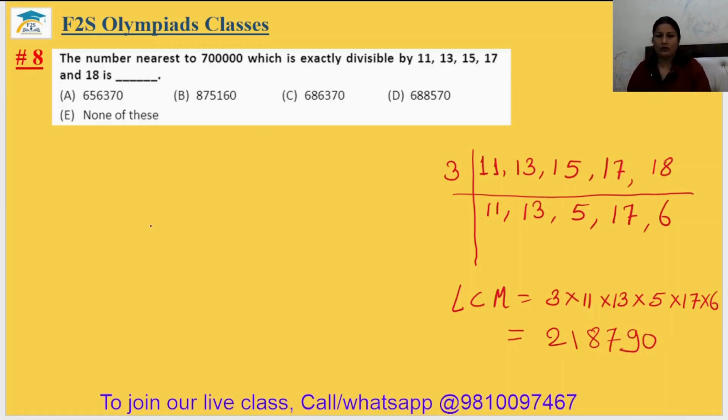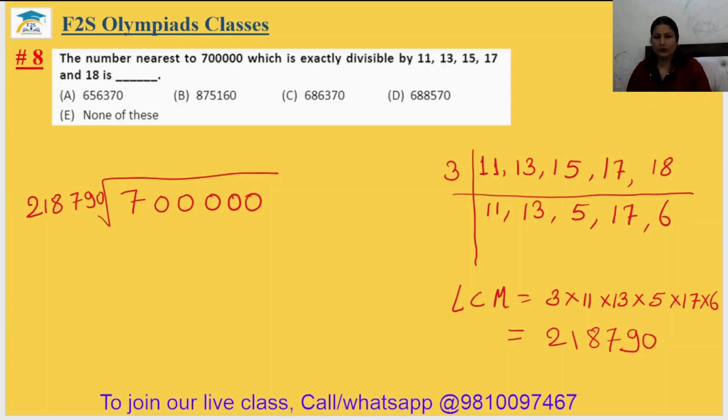Okay. Now we should divide 7 followed by 5 zeros, 1, 2, 3, 4, 5, with 218,790. We can divide it in the 2 lakh. 2 lakh it is, and here we have 7 lakh. So if we multiply it with 3, it will be more or less. Multiply by 3.